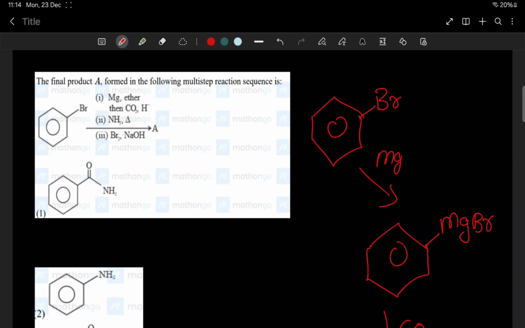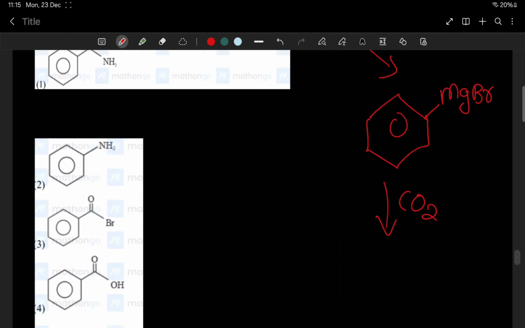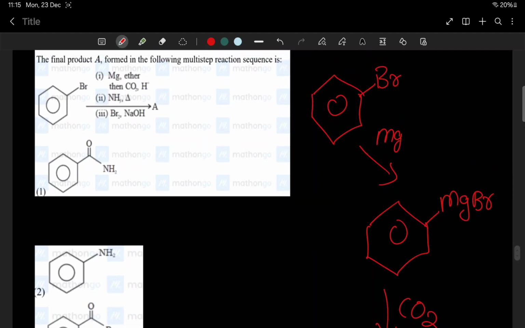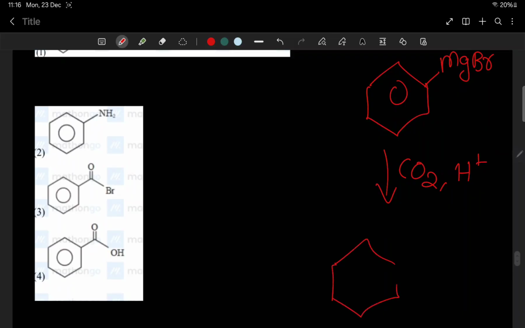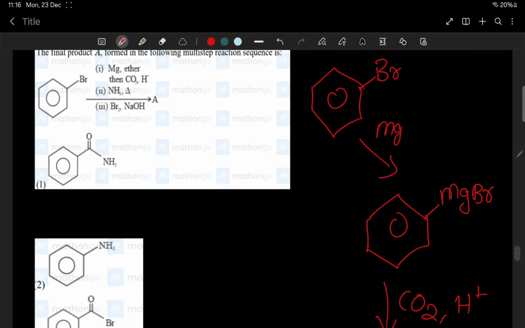Go to your carboxylic acid chapter, there something is hidden. There you have a reaction called preparation of carboxylic acid from Grignard reagent. In that we use carbon dioxide and H plus. What do we get here? This will change into benzoic acid. So the first step gives benzoic acid.